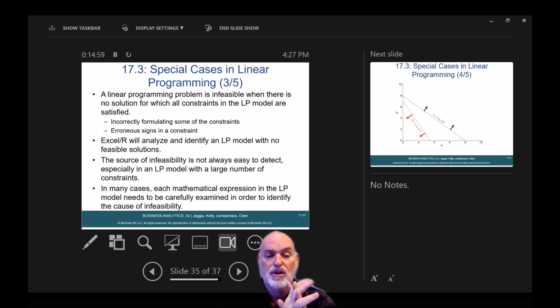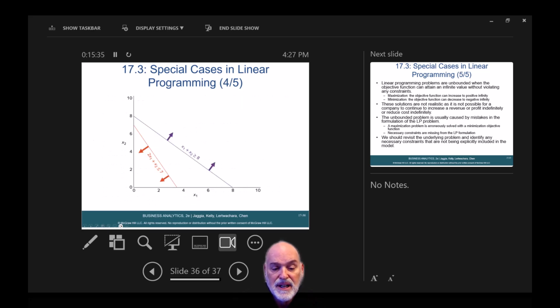A linear programming problem is infeasible when there is no solution for which all constraints in the LP model are satisfied. Causes include incorrectly formulating some of the constraints and erroneous signs in a constraint. Excel and R will analyze and identify an LP model with no feasible solutions. The source of infeasibility is not always easy to detect, especially in an LP model with a large number of constraints. In many cases, each mathematical expression in the LP model needs to be carefully examined in order to identify the cause of infeasibility. And here we have a chart.